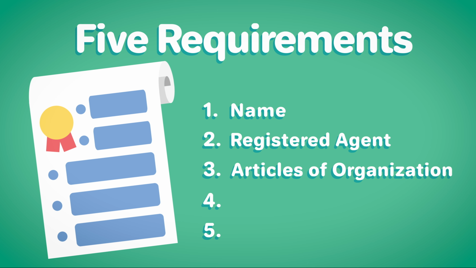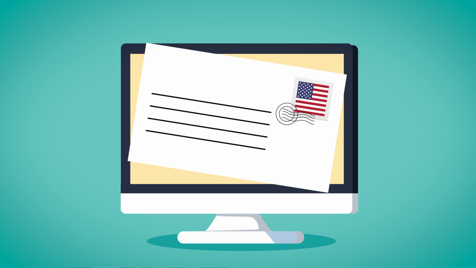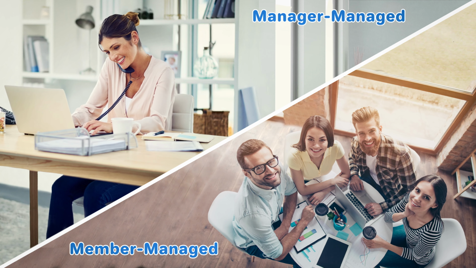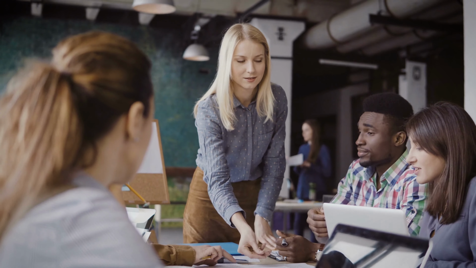3. File the Articles of Organization. To register your Oklahoma LLC, you will need to file the Articles of Organization with the state of Oklahoma. This can be done online or by mail. You'll need to state whether your LLC will be member managed or manager managed. Member managed means all members of the LLC manage the company. This is good for small organizations where everyone is involved in the day-to-day operations. The second option is manager managed, where individuals are appointed to manage the LLC. This is appropriate for larger organizations where not everyone is involved in the day-to-day affairs of the business.